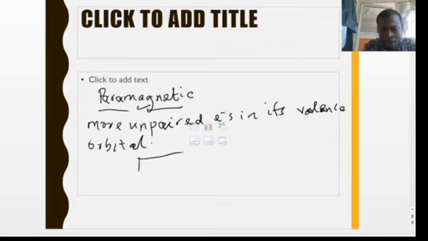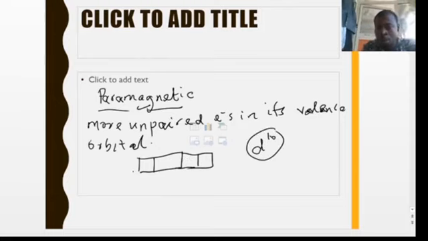So how do we identify paramagnetism? We have an orbital this way. Let's assume this is a d block orbital that has divided into 5 different suborbitals. D orbitals are divided into 5 suborbitals, with a maximum of 10 electrons. So when you have to fill electrons in these d orbitals, according to Hund's rule, you have to fill singly before pairing. So this is 1, 1, 1, 1, and 1. You fill once before you start pairing this way, this way, this way, this way, this way.